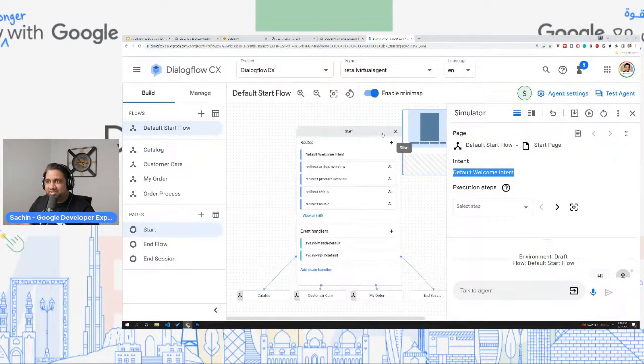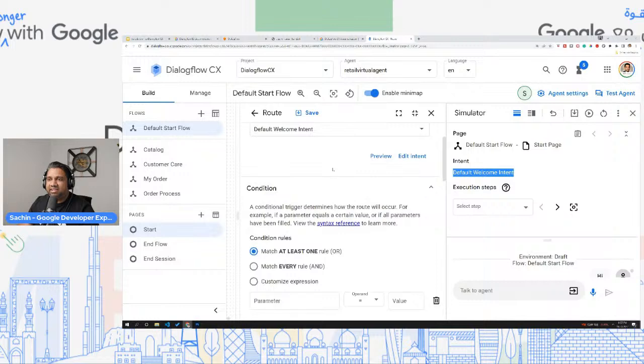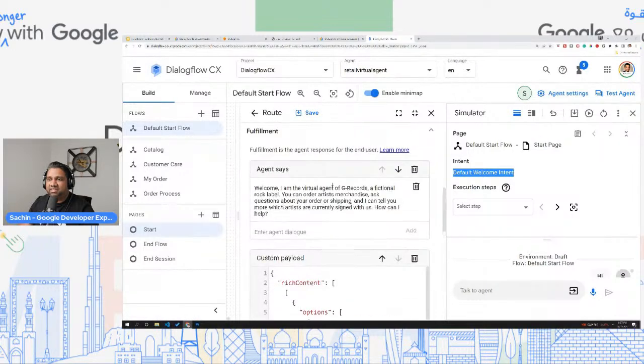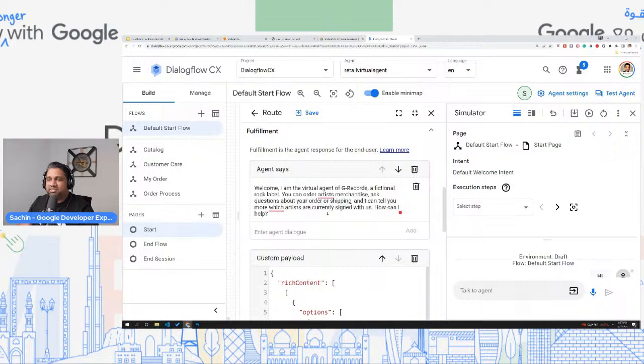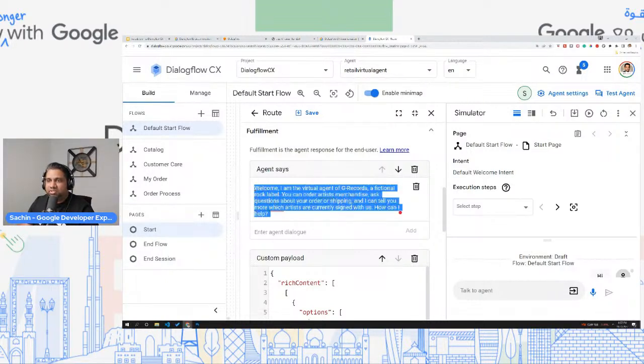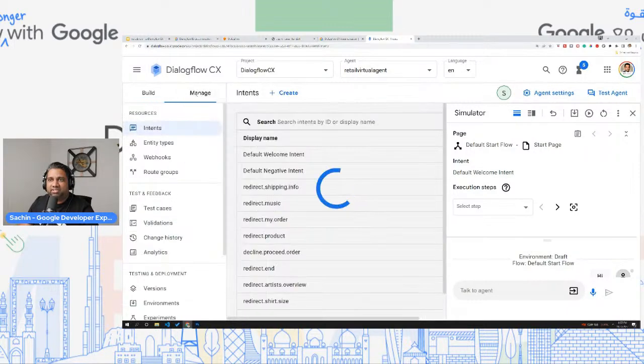So you click on start. Within this flow we've defined the default welcome intent, and the default welcome intent is defined over here. One of the things we are saying in the default welcome intent is this response. So you might be asking, Sachin, when you said hi, how did this know that this was the default welcome intent? And that's how you create these intents.